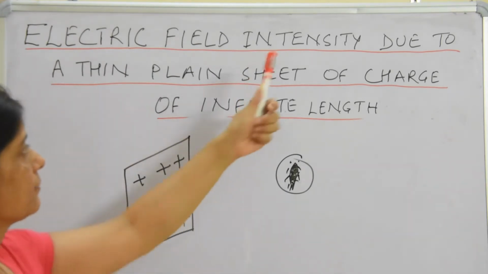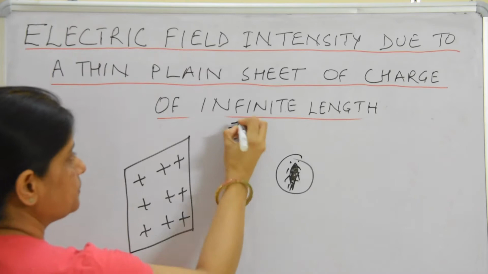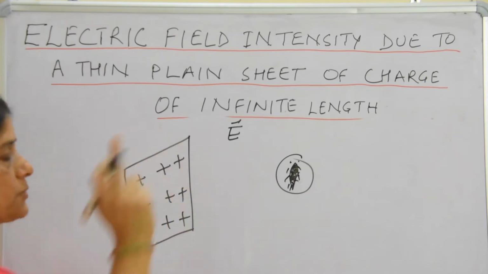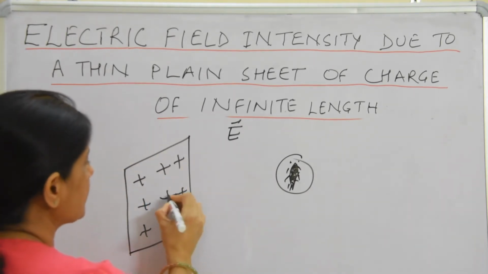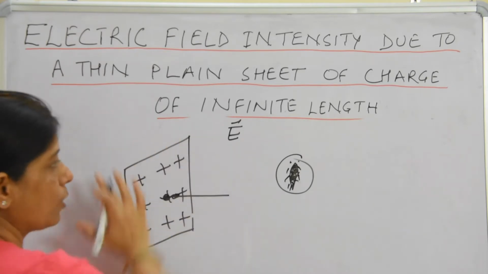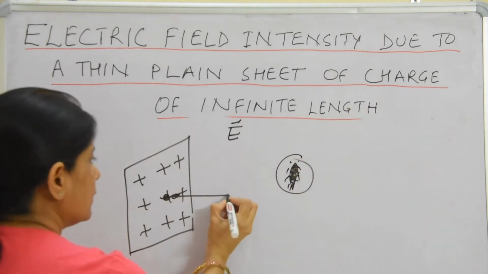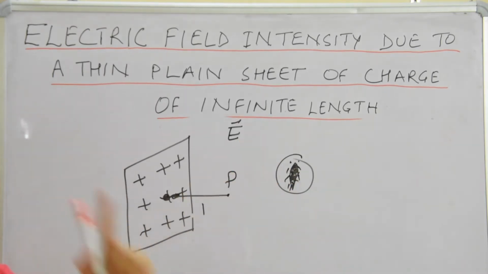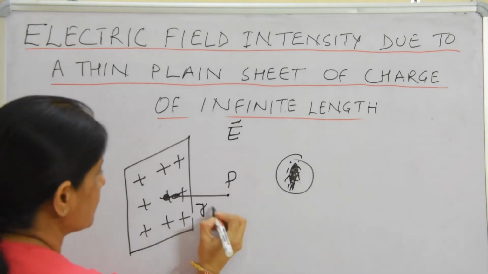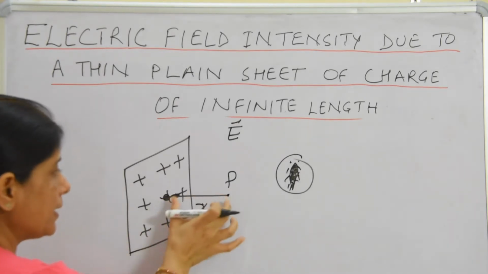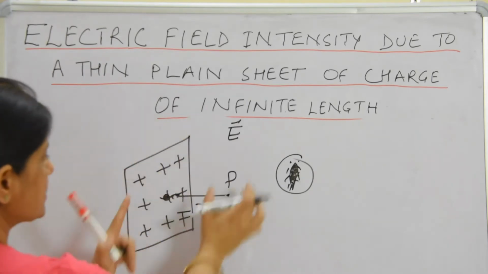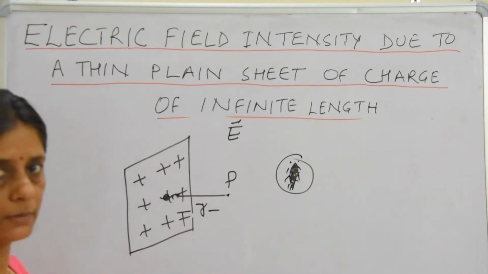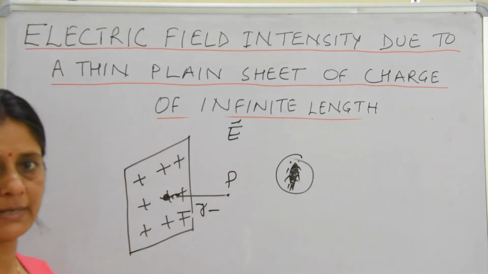So we have to find the value of electric field intensity due to this plane sheet. It is very thin, it has only one kind of charge, and it is of infinite length, meaning very large. We have to find the electric field intensity at point P. This distance R is very small if you compare it to the area of the sheet, so that is why it is treated as infinite length.